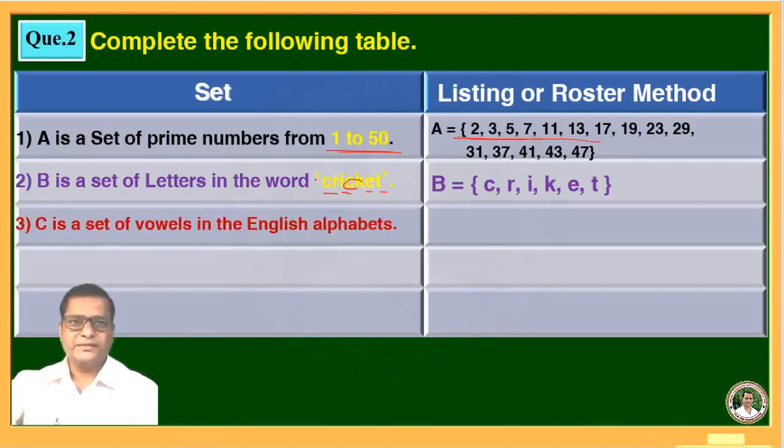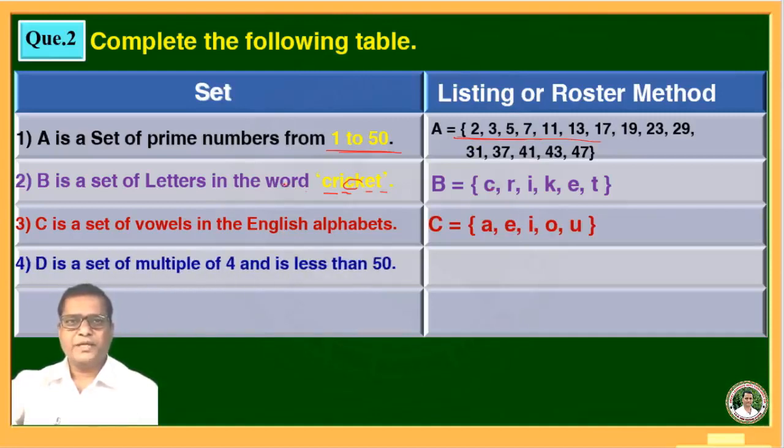Third example is C is the set of vowels in the English alphabets. You know vowels in the English alphabets are A, E, I, O, U. Write these in a curly bracket, that is answer C is equal to, in curly bracket, A, E, I, O, U. Fourth example is D is a set of multiples of 4 and is less than 50.